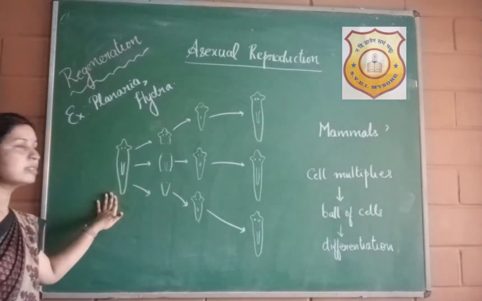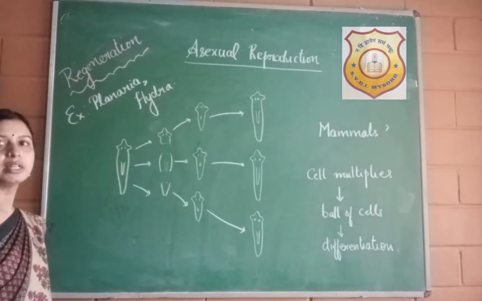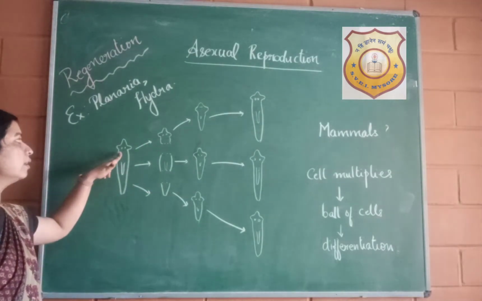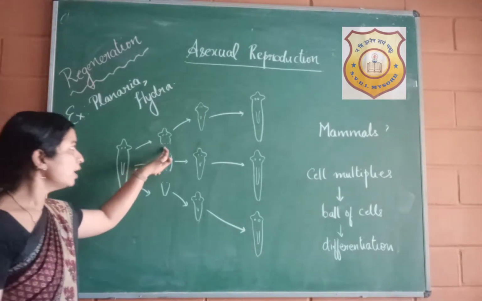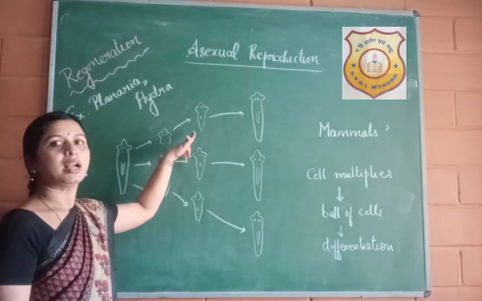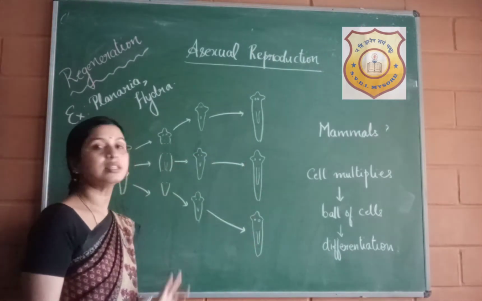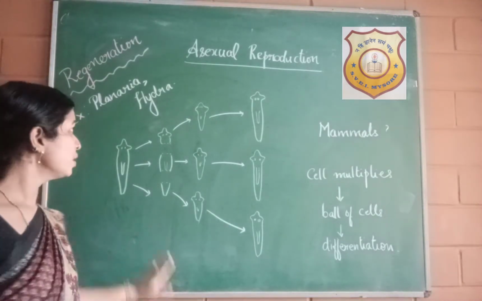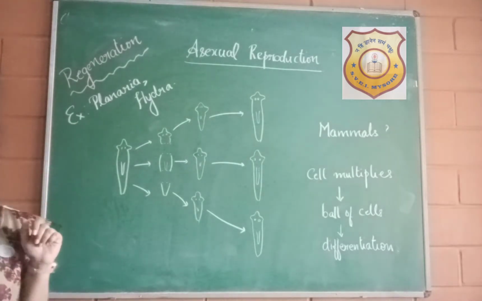You can see here, this is the body of the organism planaria, and here I have just diagrammatically shown you that the body gets cut into three parts. You can see the anterior part, the middle part and the posterior part. In all the three parts, the cells have divided, the organism has grown into a small organism, and finally it has given rise to three new individuals. So this kind of asexual reproduction is termed regeneration.